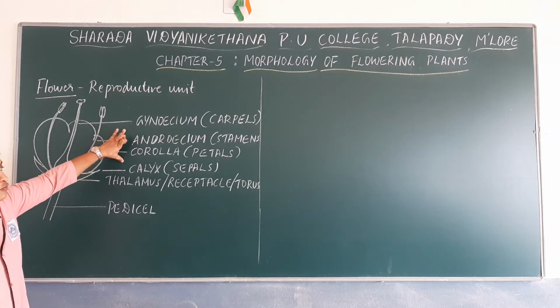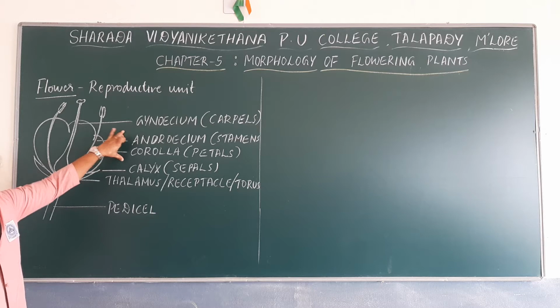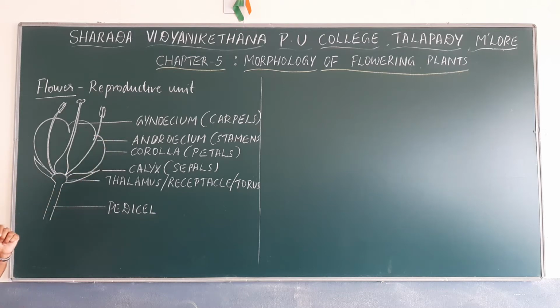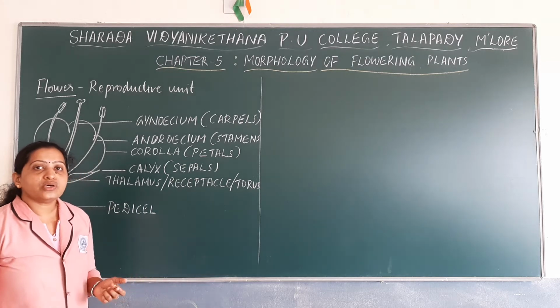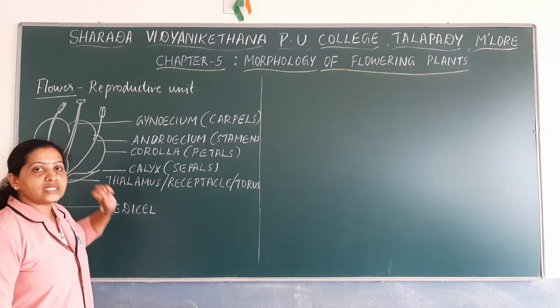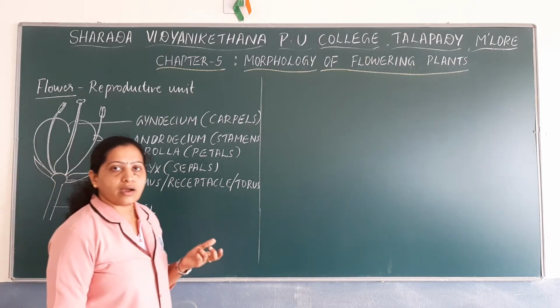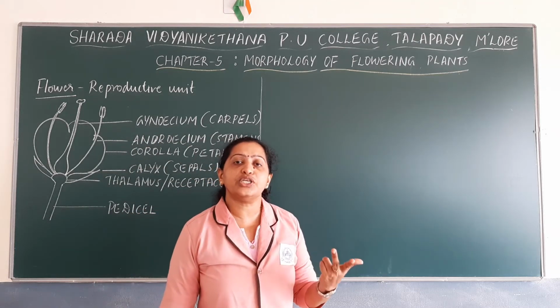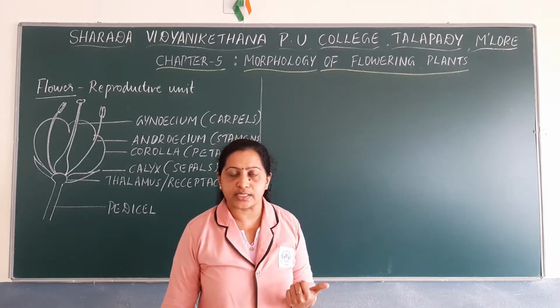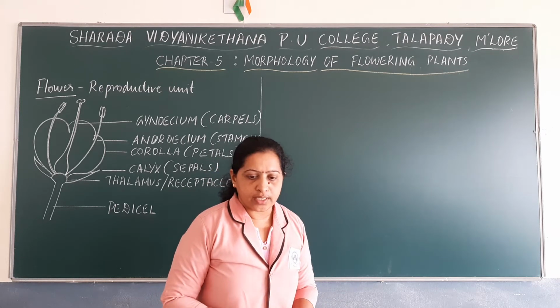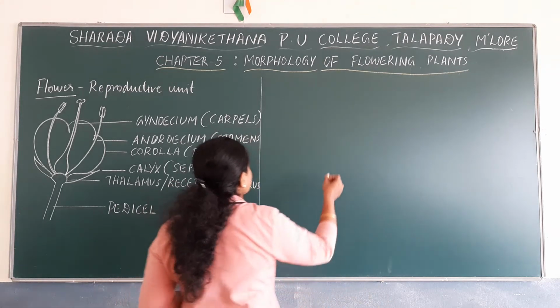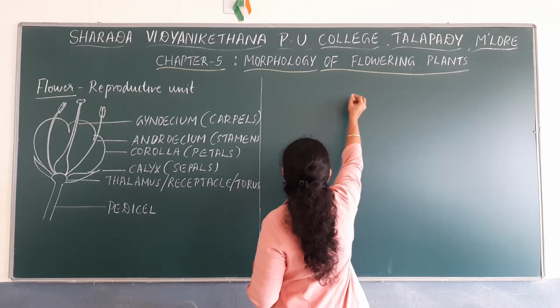Among these four whorls of the flower, some of the whorls are directly involved in sexual reproduction, some are not directly involved in sexual reproduction. So based on this, the four whorls of the typical flower are categorized into two types of organs. They are essential organs and non-essential organs. So there are two distinct kinds of organs in a flower.